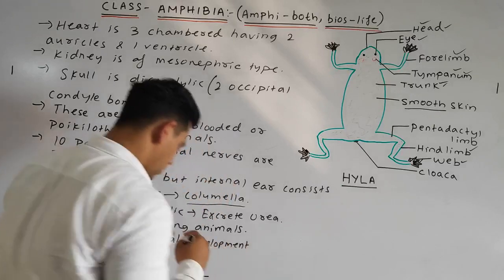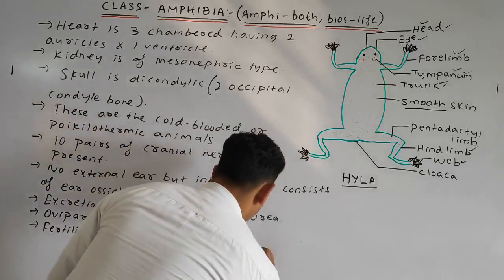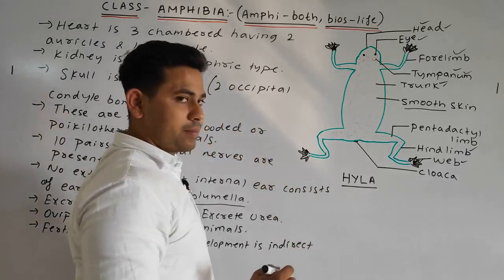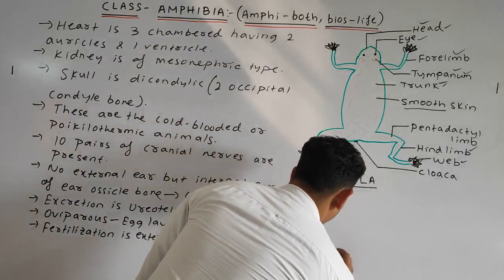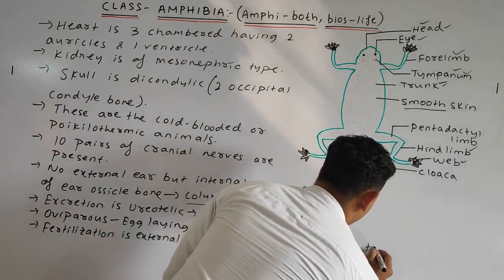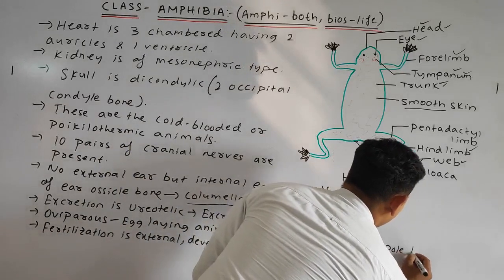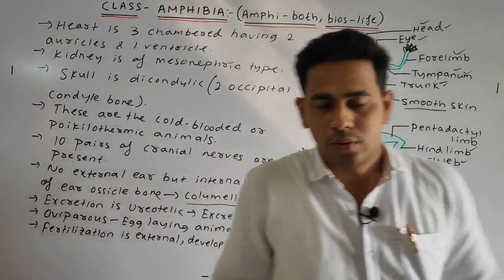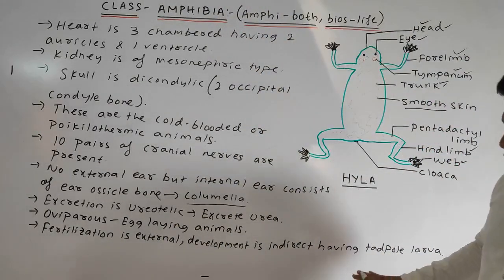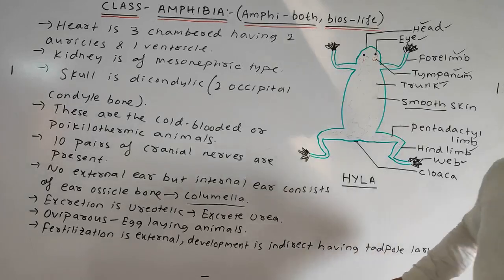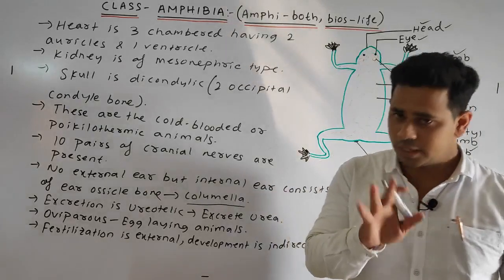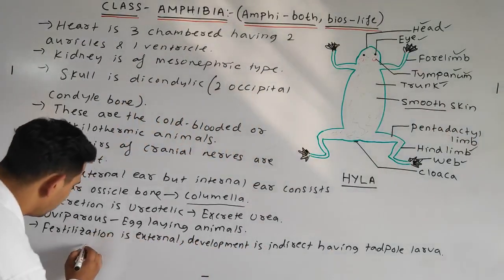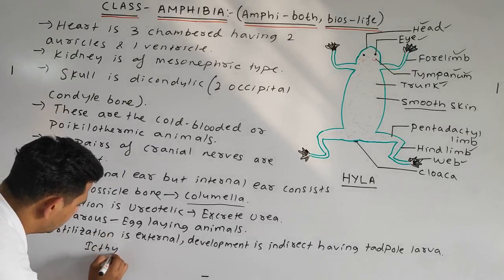Development is indirect, having larva, tadpole larva. Indirect development means obviously the larva will be present, so it will be called your tadpole larva. Okay, so next point, the common example is called your ichthyophis.